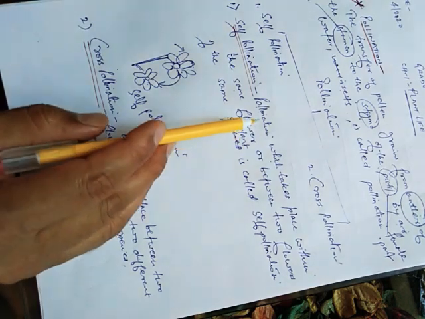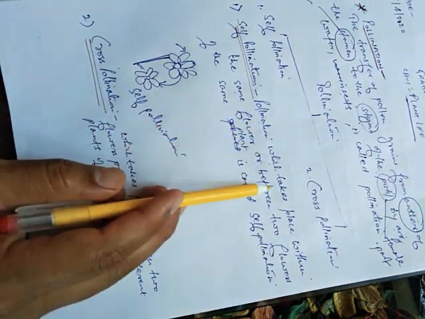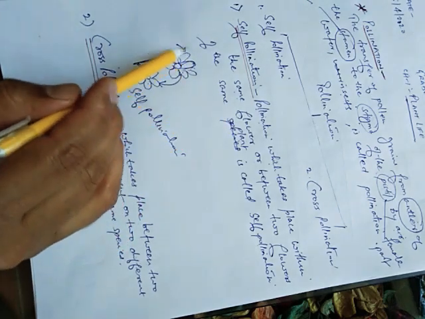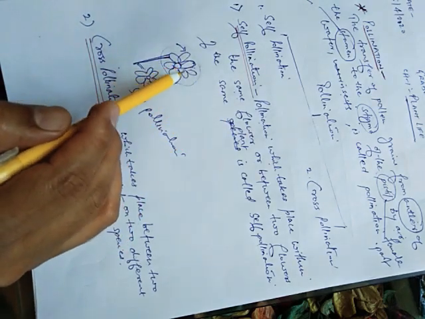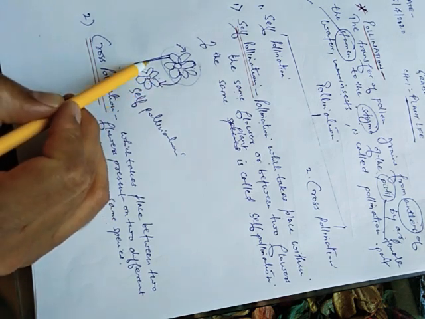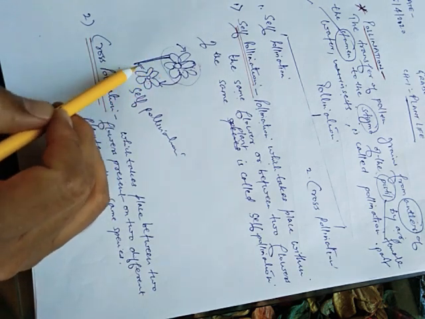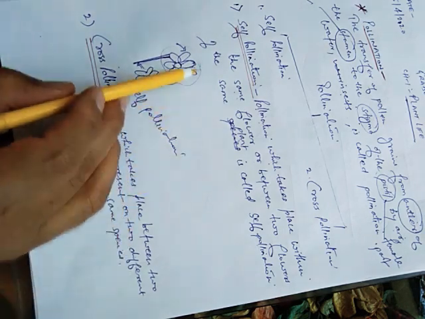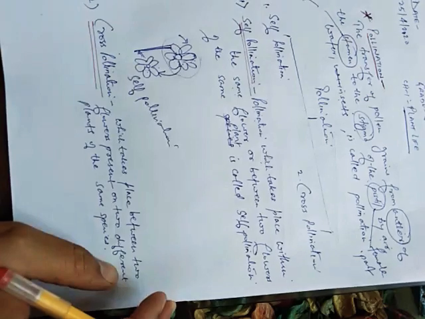Again I will repeat it. Pollination which takes place within the same flower, this one, this is the same flower, or between two flowers of the same plant. This is the same plant and there are two different flowers. This type of pollination is called self-pollination.